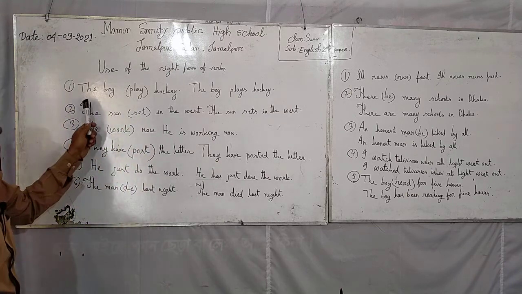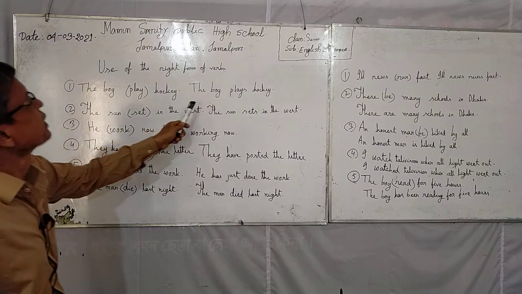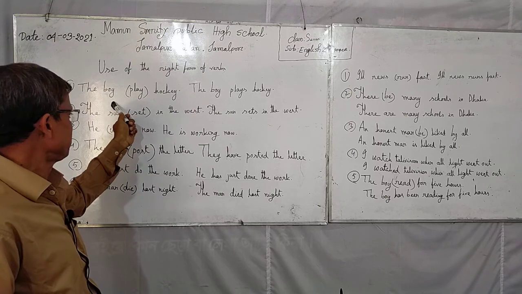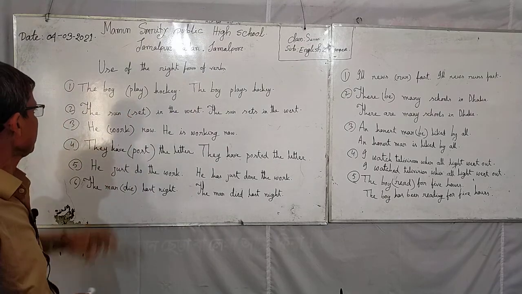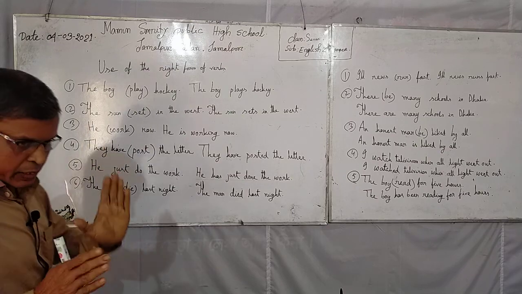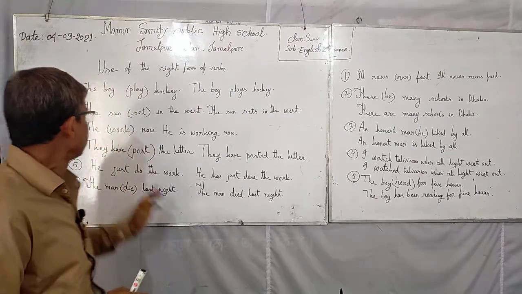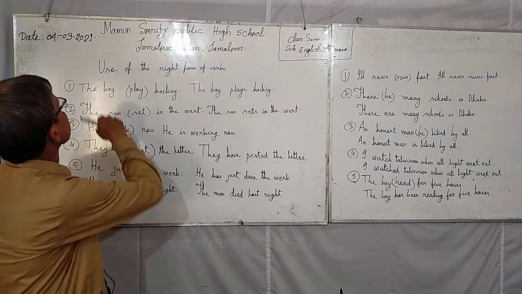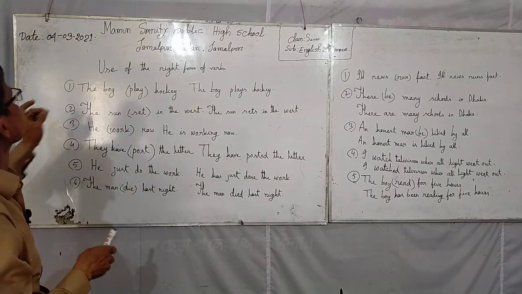First sentence: the boy play hockey. The boy plays hockey. It is the answer. It is the given sentence. You have to memorize the subject. What is the subject?